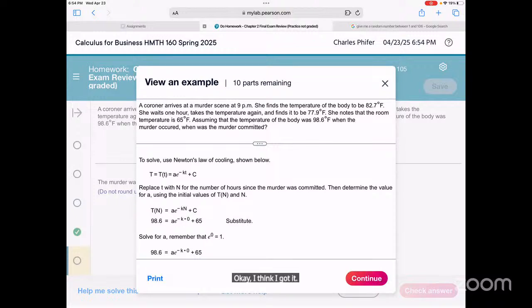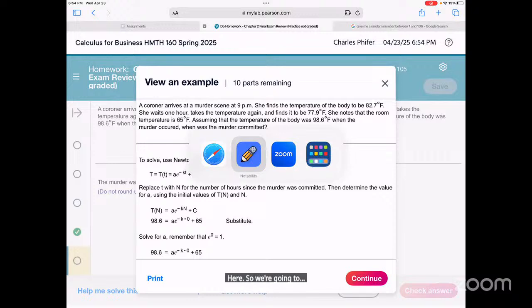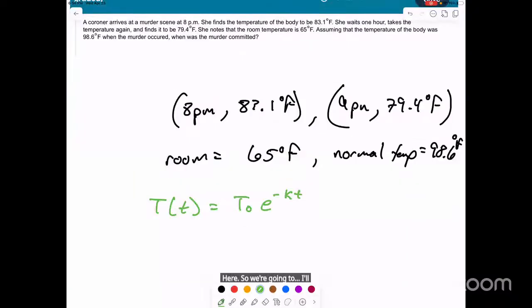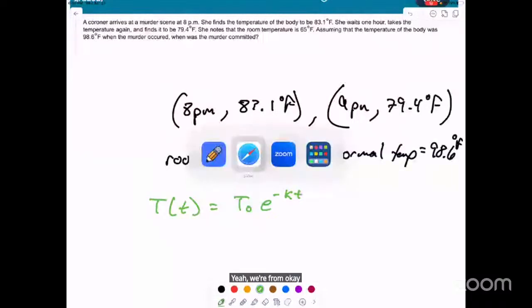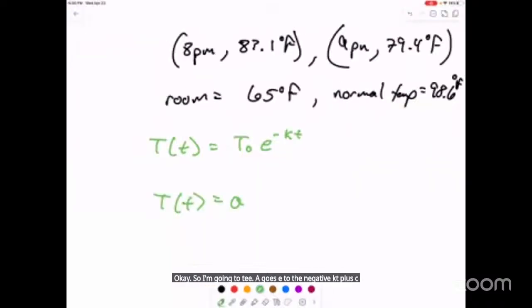Let's give it a go. Let's hop back over here. So T equals A times e to the negative kt plus C. The C is the temperature of the room.